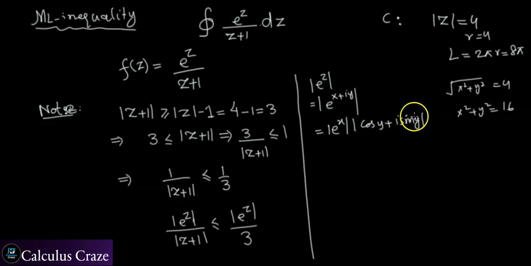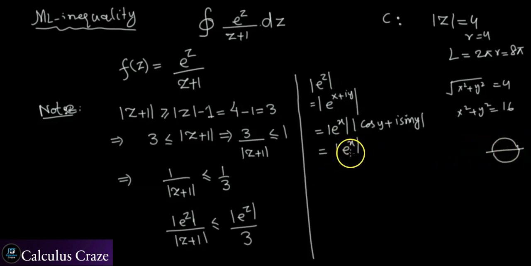And you can see that this has absolute value 1. So of course cos squared plus sin squared is 1, so this is equal to the absolute value of e to the x. But on the circle, when you draw this, the absolute value of e to the z is totally depending on e to the x.